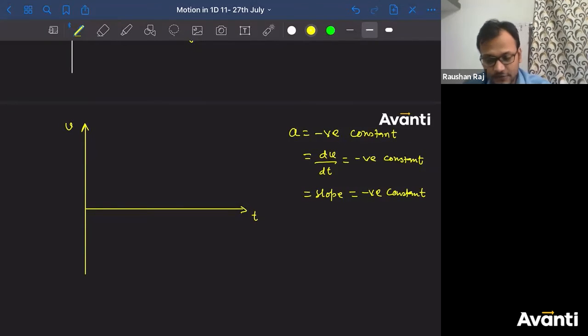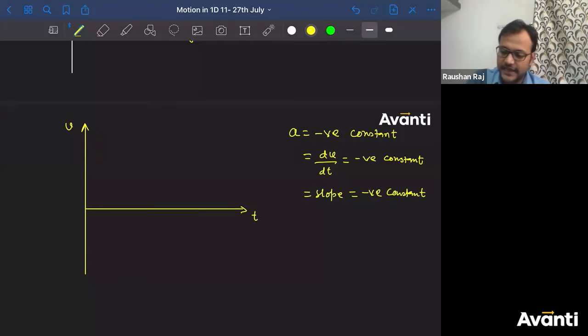Guys, please don't confuse. Don't answer in a hurry. What should be the nature of the curve if the slope is constant? Only straight lines will have constant slopes. Take any other curve, a parabola, a hyperbola, or any random curve, the slope will vary. But for a straight line, the slope will remain the same.